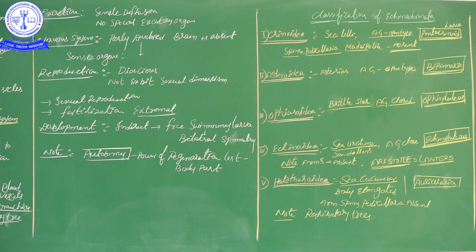So spines, pedicellariae, madreporite are all absent.